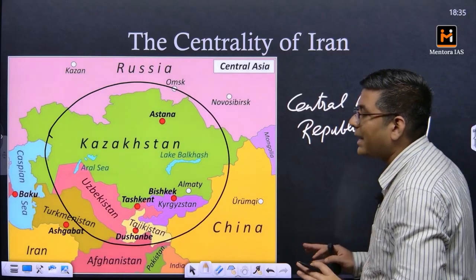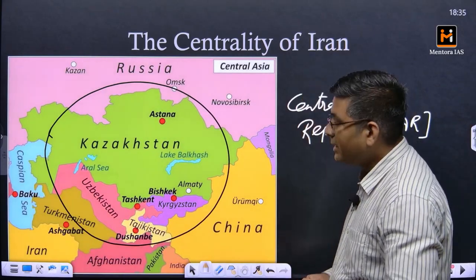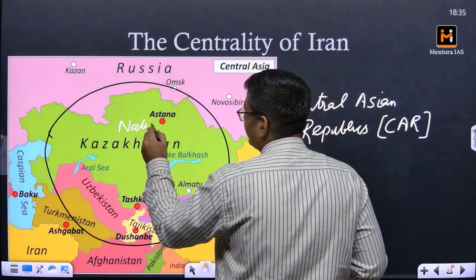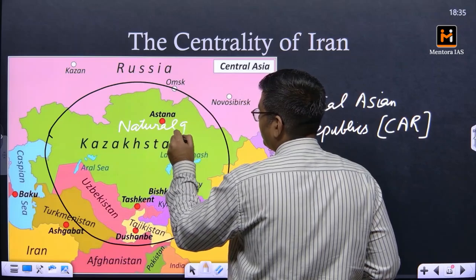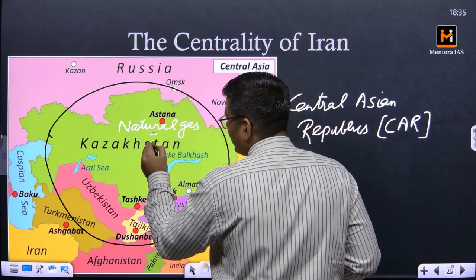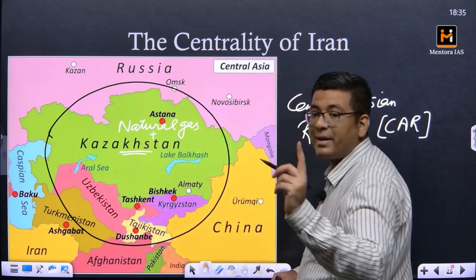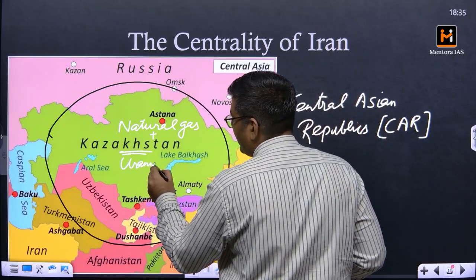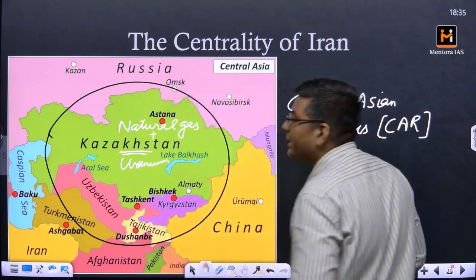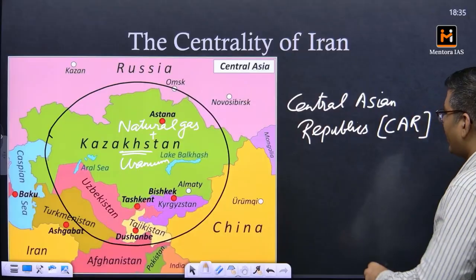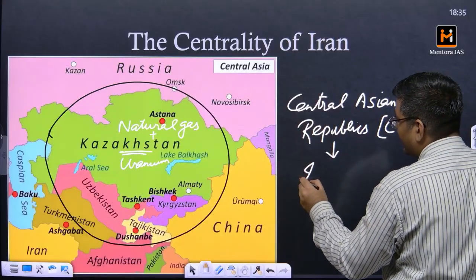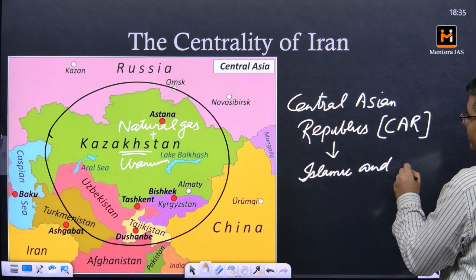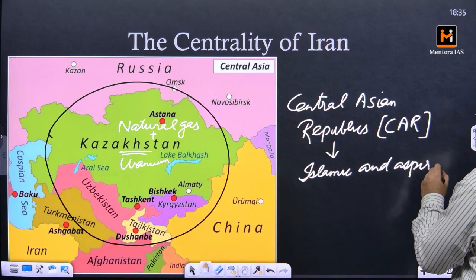Now, what exactly is important in this particular region is that it is rich in natural gas. Kazakhstan has been a major supplier of uranium to India. At the same time, all these countries are Islamic and aspire to be democracies.